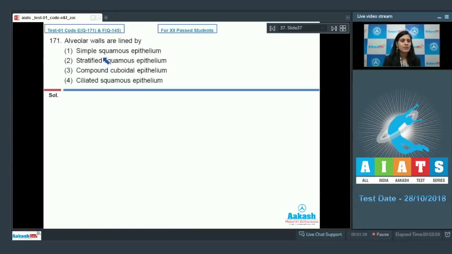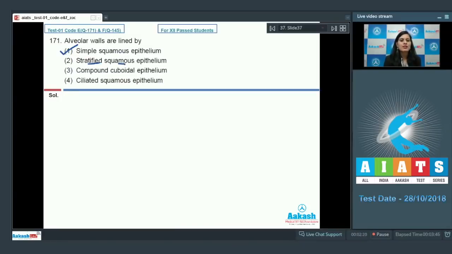Question number 171. Alveolar walls are lined by, and the very first option given is simple squamous epithelium, and is a correct answer to our question, because this simple squamous epithelium permits exchange of gases in alveoli and lines the lungs. This epithelium also lines heart and body cavities. So the correct answer is option number 1. Let's discuss other options also.